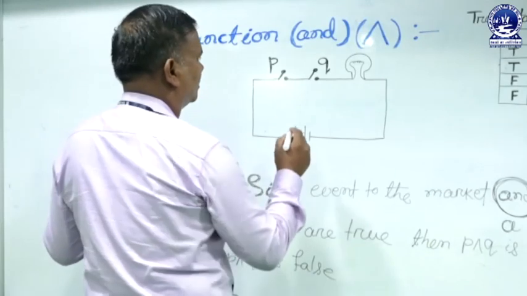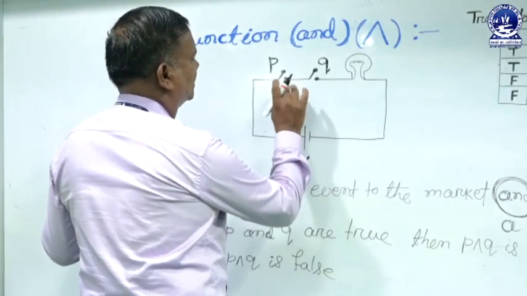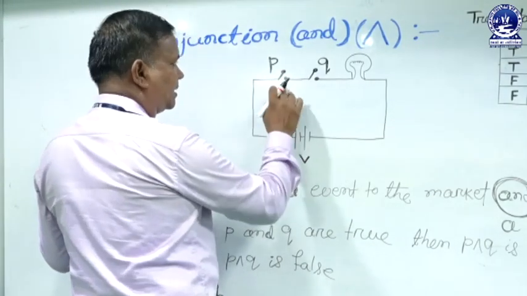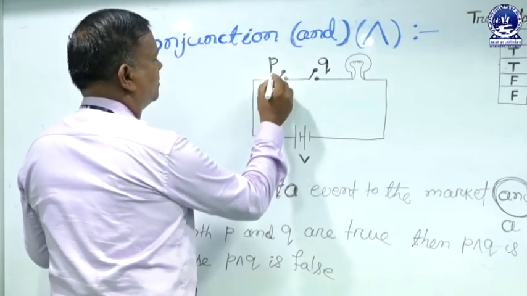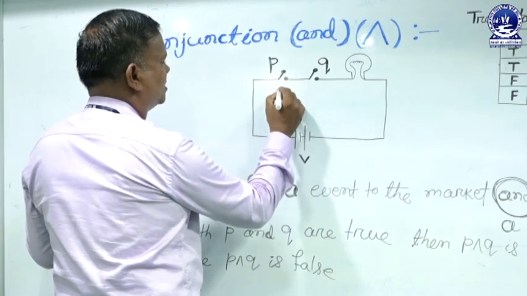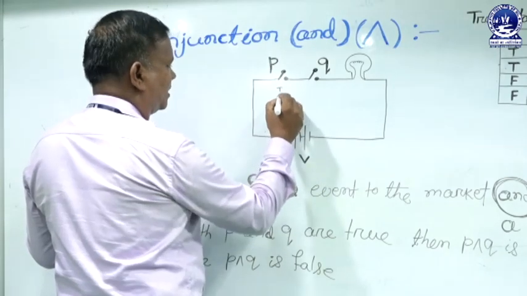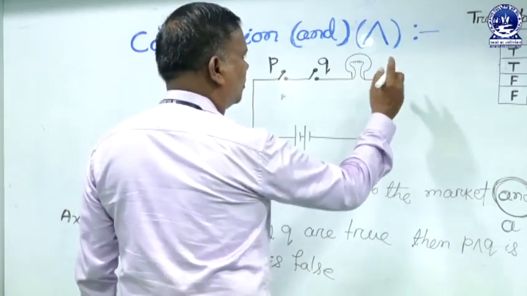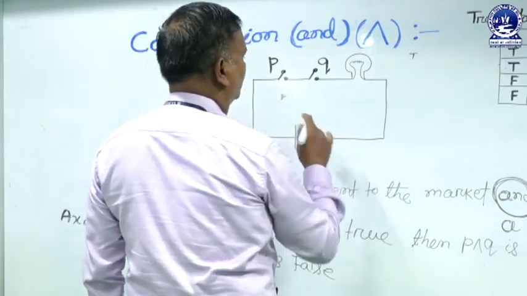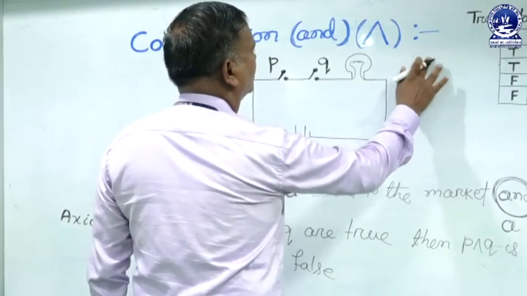When we connect or disconnect these two keys, suppose we connect the key, so it is true. If we disconnect the key, so it is false. If the ball glows, we call it true. If the ball does not glow, so it is false.